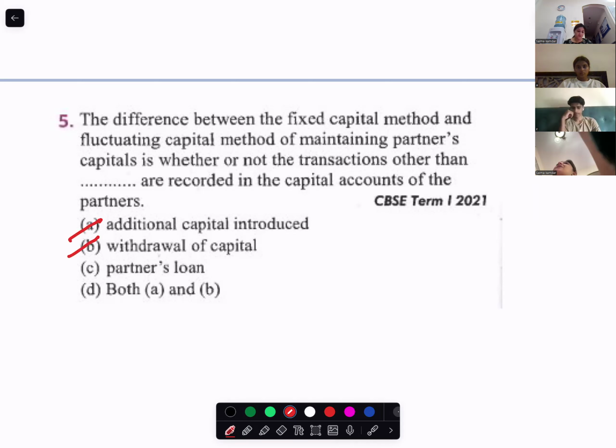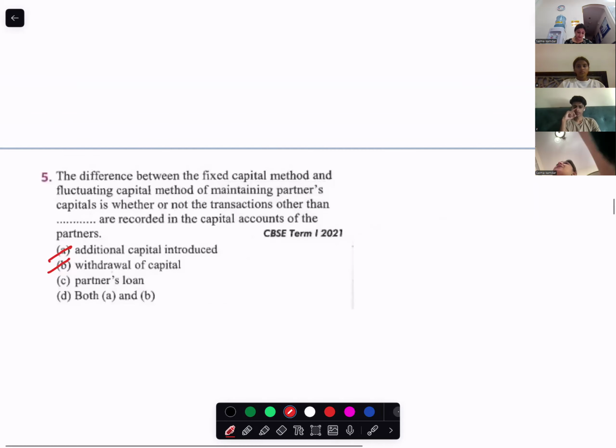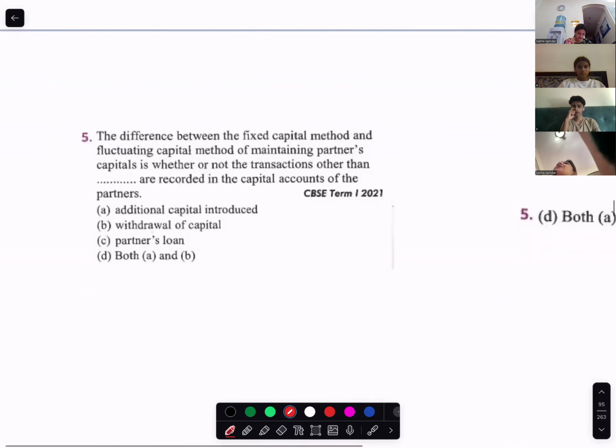The difference between the fixed capital and fluctuating capital method is whether or not the transactions are recorded. In the capital account, only the additional capital and withdrawal of capital will be recorded. No problem, this is correct.